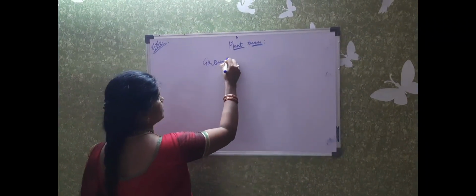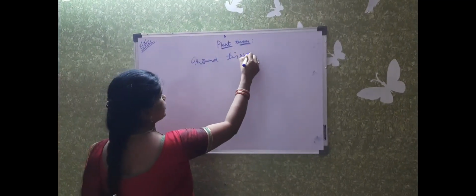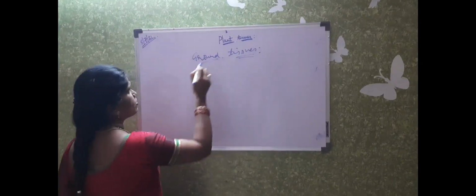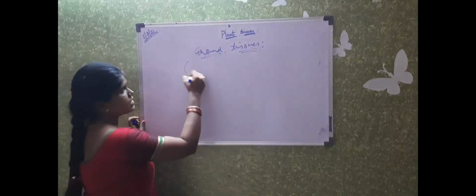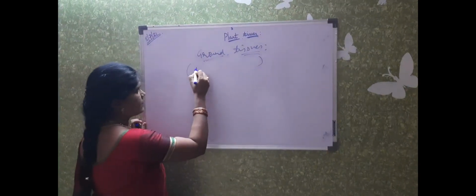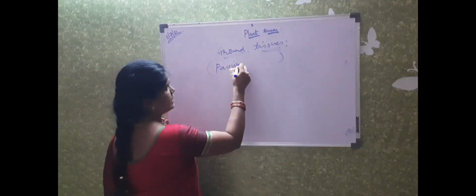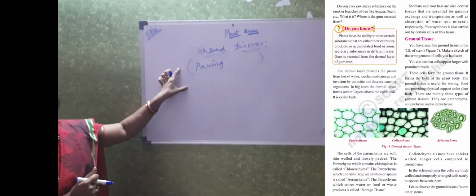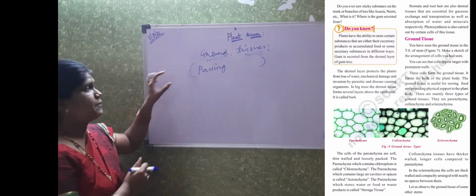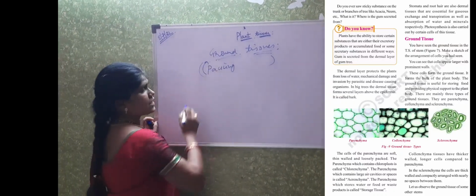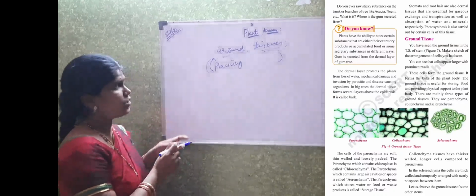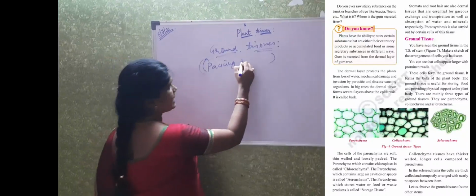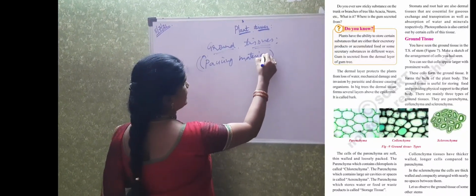Ground tissue. Here I have already told you that ground tissue is meant for packing. So the whole girth of the plant is due to the ground tissue. Again, this ground tissue is the packing material of the plant.